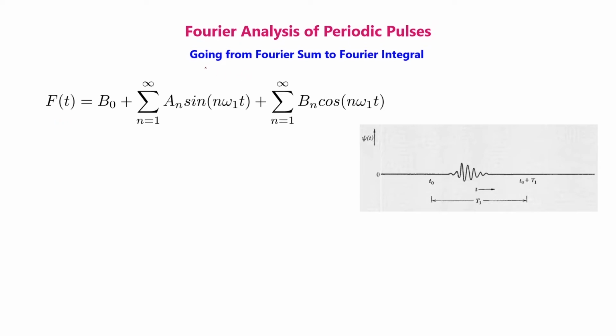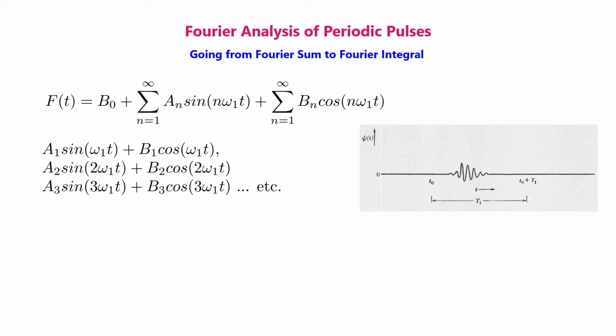Let's now analyze how to go from a Fourier sum to a Fourier integral. In this equation, ft is a periodic pulse that we have just constructed. This is equal to b0 plus sum over n equal to 1 to infinite an sin n omega 1 t plus sum over n equal to 1 to infinite bn cos n omega 1 t. Let us consider some of the initial terms of this series.